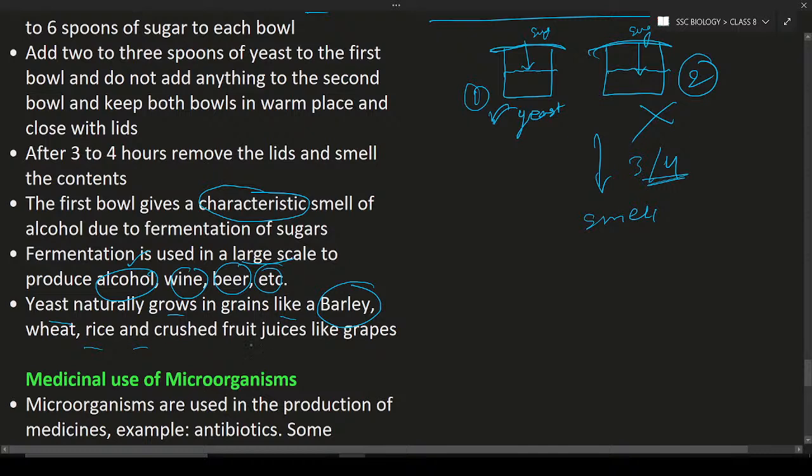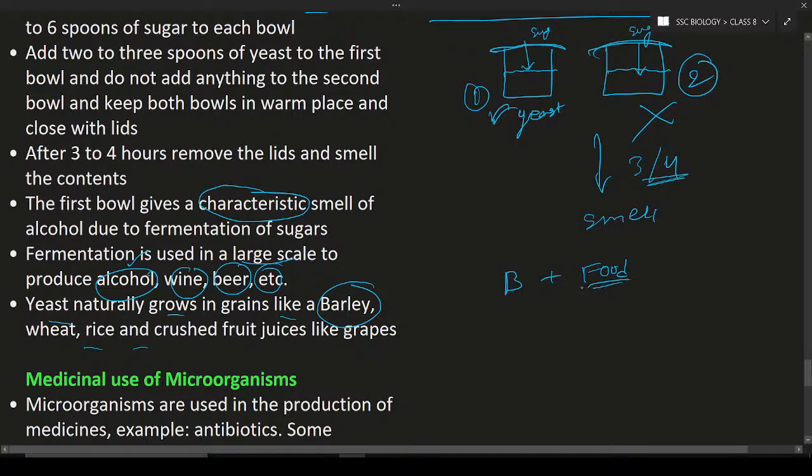So what is fermentation? Fermentation is nothing but microorganisms plus food. The food material may be maida or grape juice or fruit juice, anything.